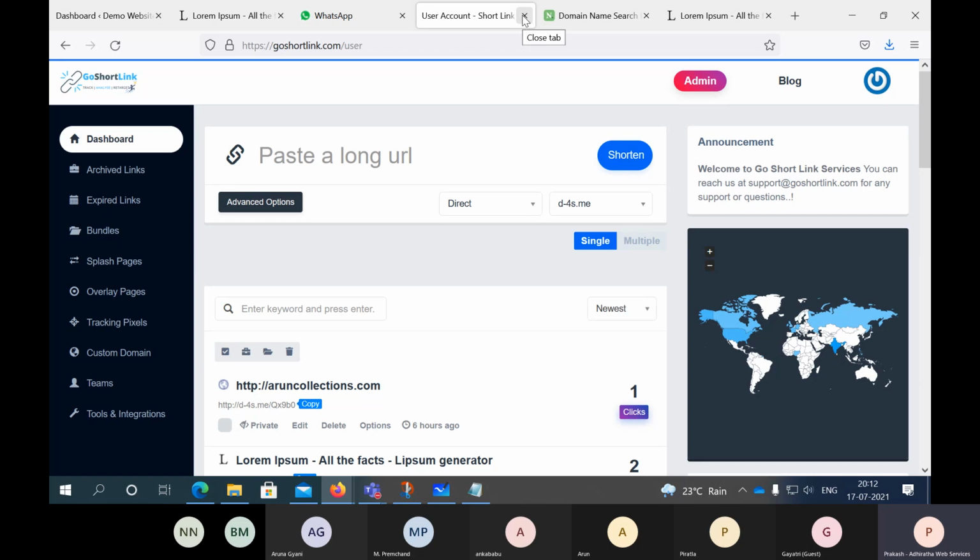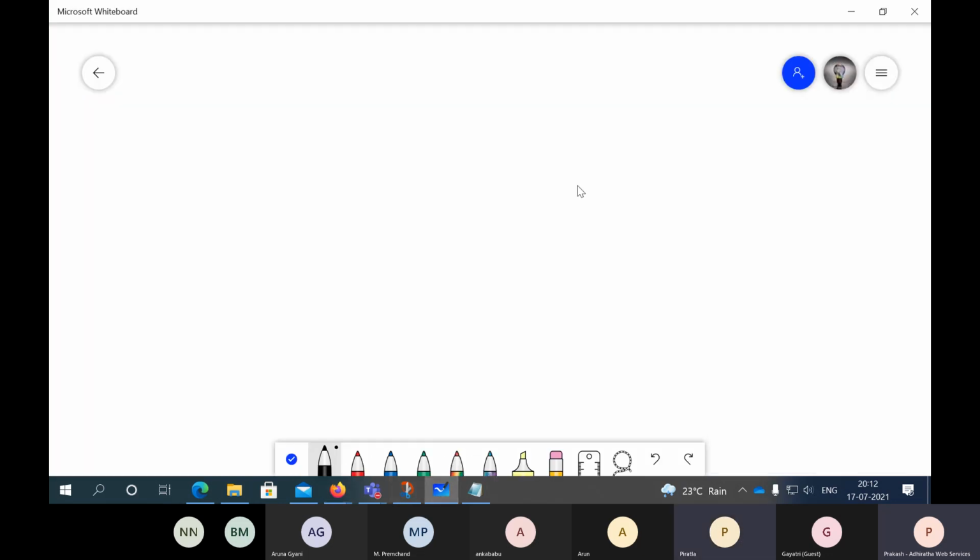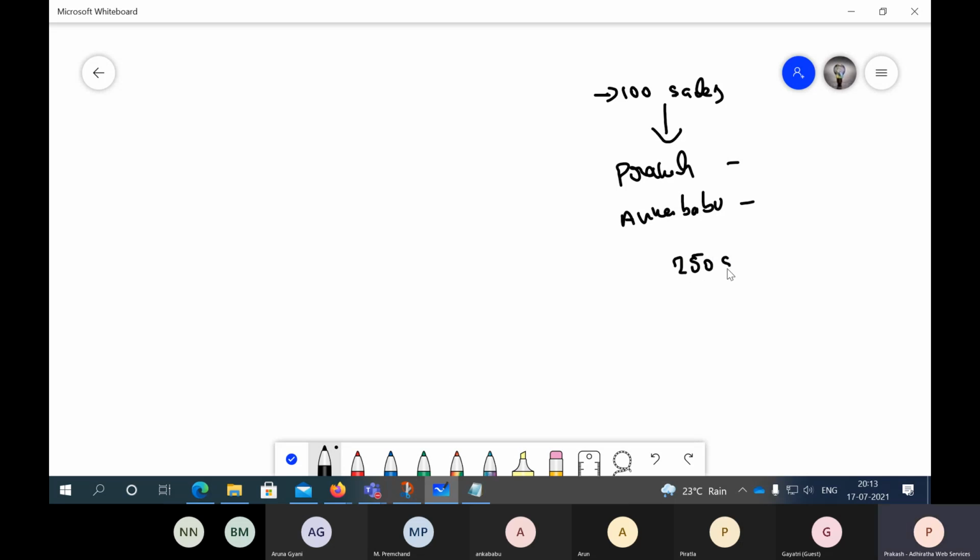But here, the purpose is entirely different, Sriram. Why? I gave an example. Say Arun gives me a target that Prakash, you have to do at least 100 sales per week. I took the target. Then Ankababu also took a target. So now we both are working to sell the products. Maybe by the end of the week, Arun got 250 sales.